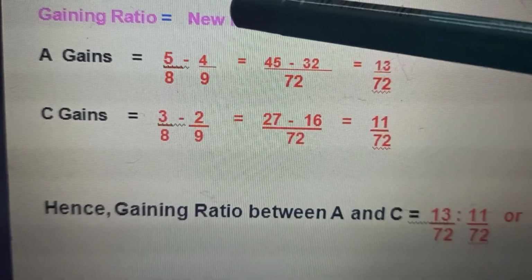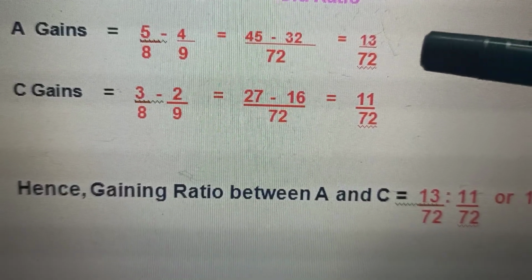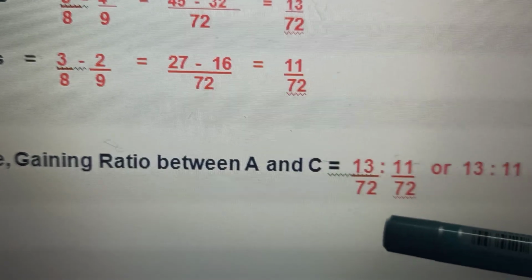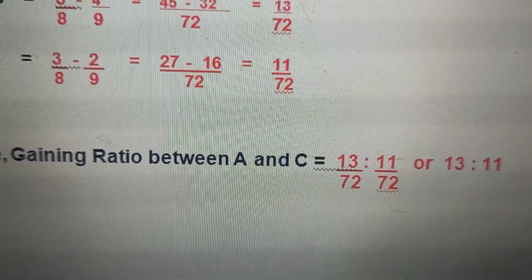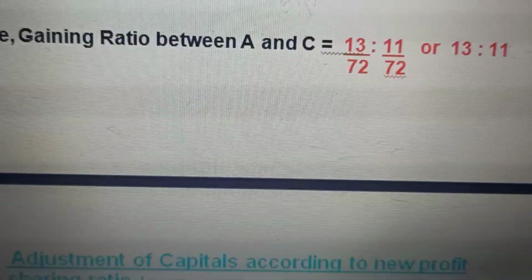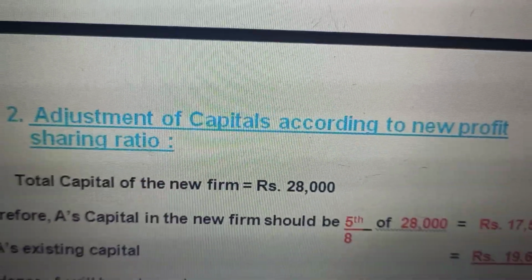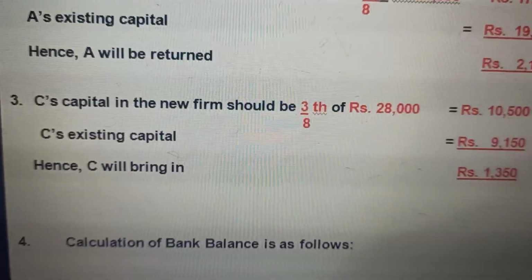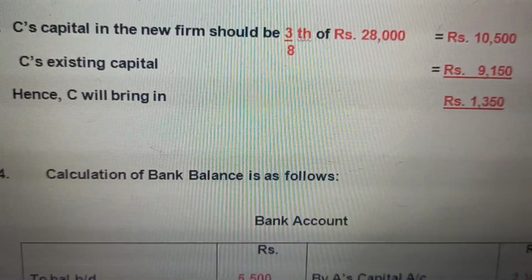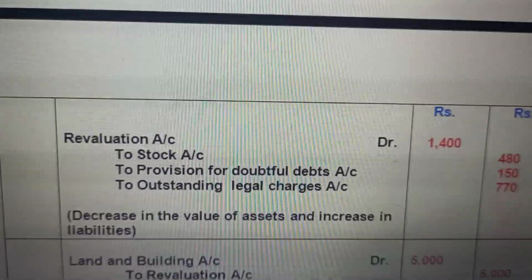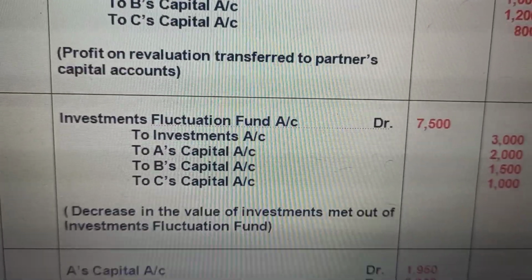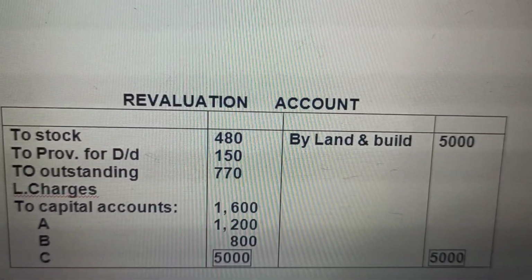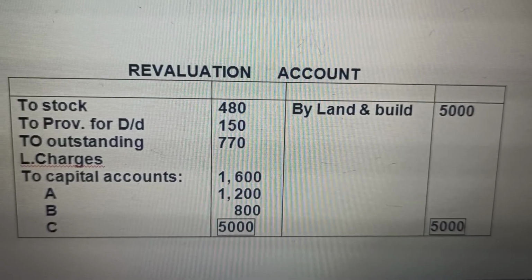So new minus old ratio is the gaining ratio. That comes to 13/72 and 11/72. Hence the gaining ratio becomes 13:11. After this, next we have been given adjustment of capitals according to the new profit sharing ratio. Just leave this for a while. Let us make the revaluation account first. All the journal entries have been given, which I am focusing less right now. I will start with the revaluation account, which is not given there in the question.